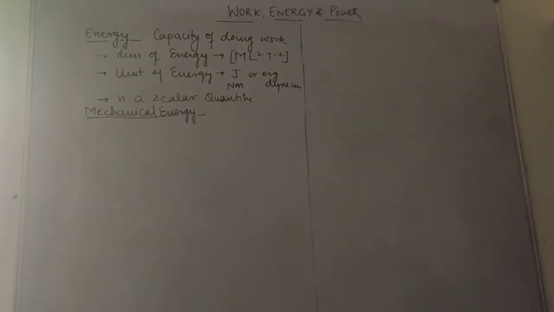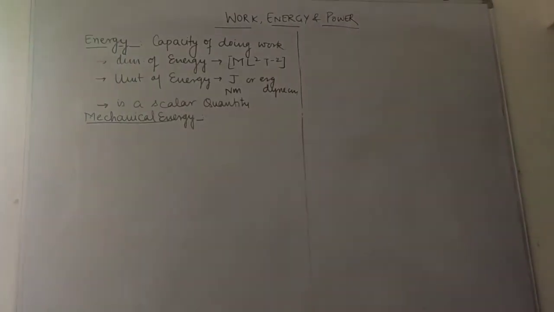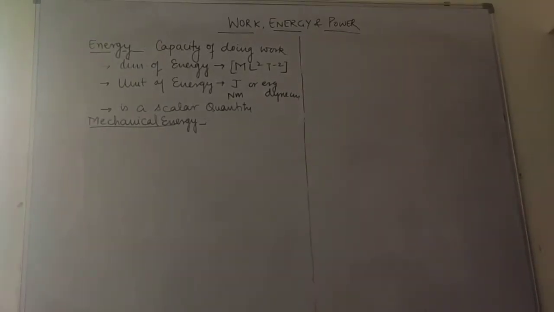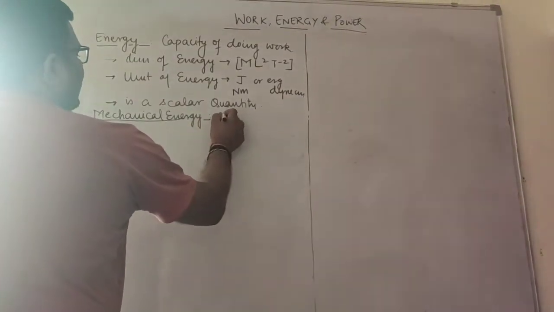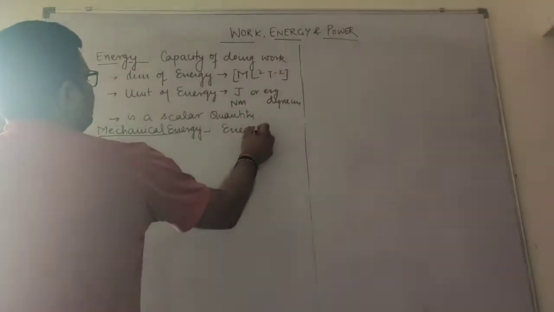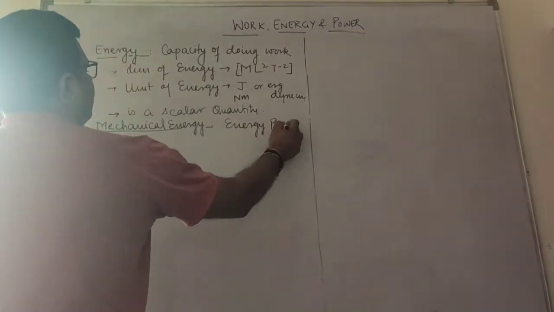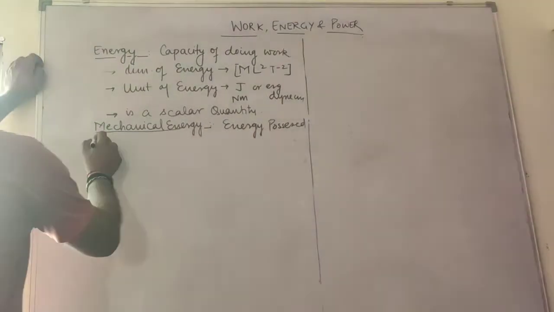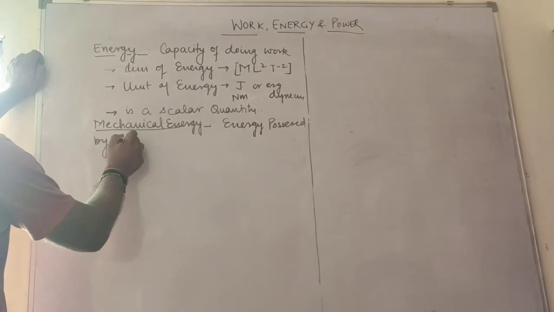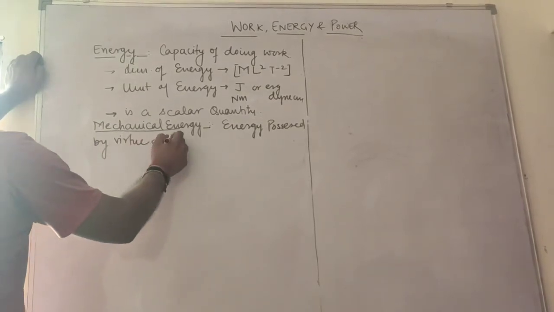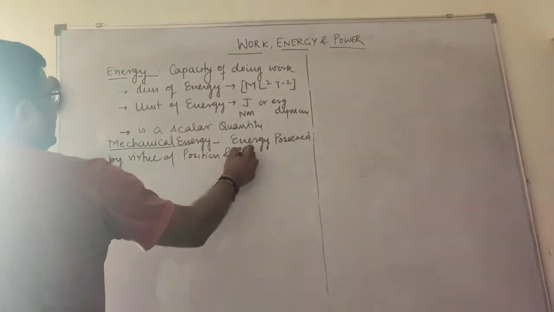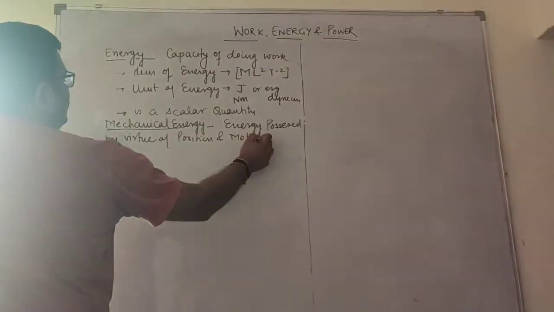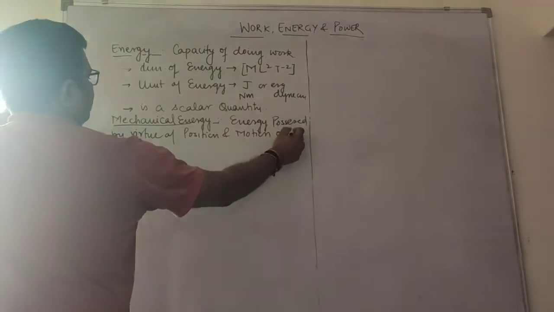Now what is mechanical energy? Mechanical energy is energy possessed by a body by virtue of position and motion of the body.